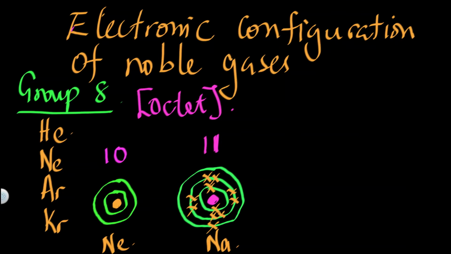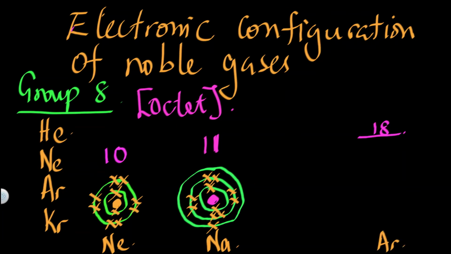The electrons in neon: the first energy level has 2, and the second energy level has 8. This is neon. Ahead of sodium, there is another noble gas, which is element number 18. And element number 18 is argon.